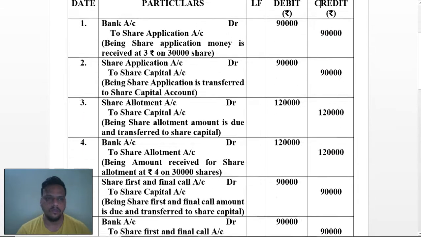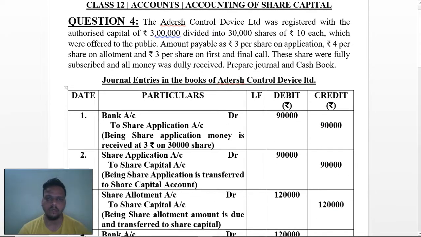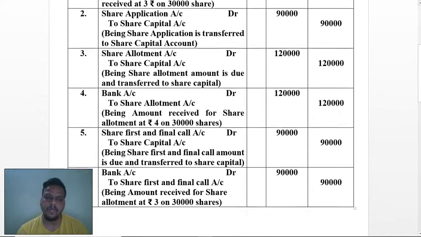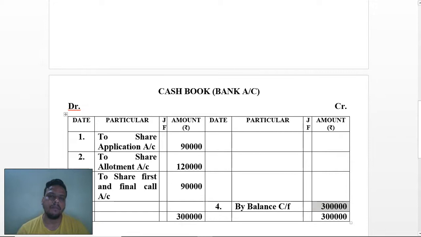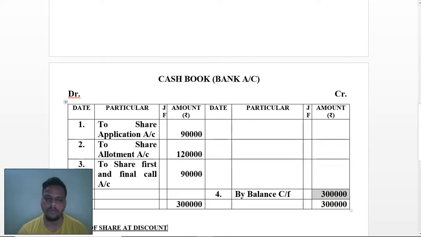So hopefully you have seen this journal entry. Just look again: the normal journal entries were passed and then it was asked for a cash book. I have put in only cash transactions wherever the bank account has been mentioned. I have put it into the cash book as all the details were framed, and then on the credit side I have made it a balance carry forward. Hopefully you will understand this. If this type of question is asked in the paper, you will solve it very easily.